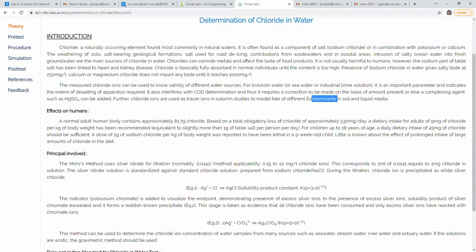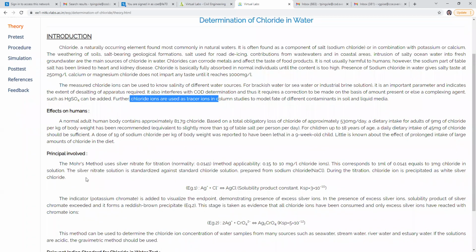In our soil or water media, there are different contaminants. Contaminants means pollutants, we can say impurities. So when we are finding contaminants in soil or liquid, we can use chloride ions as tracer ions. So this is the introduction part, I was telling you in short.